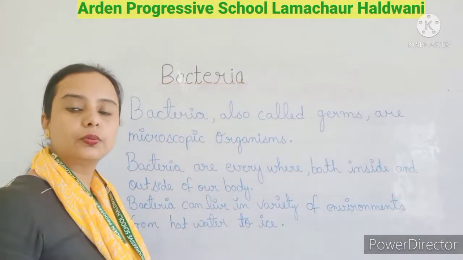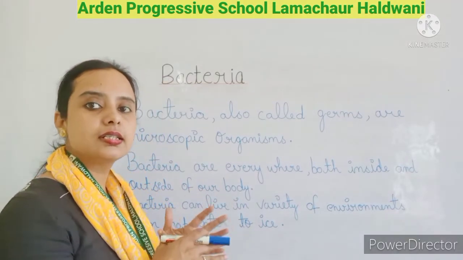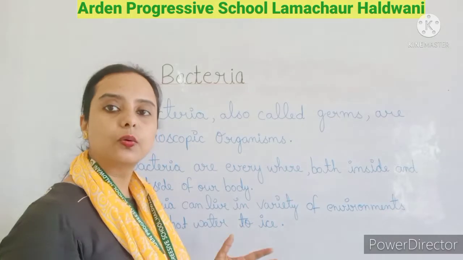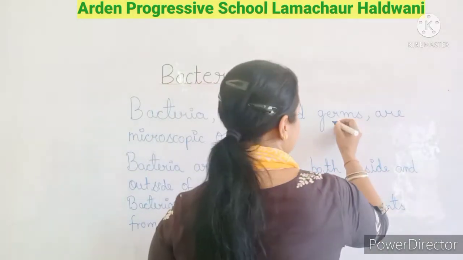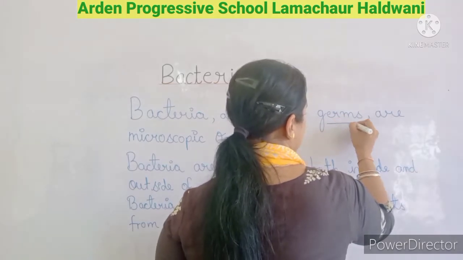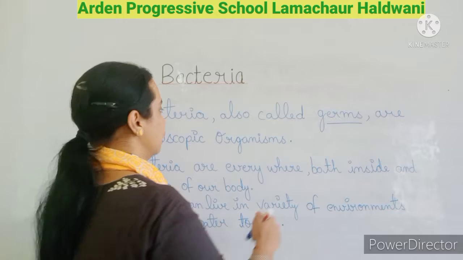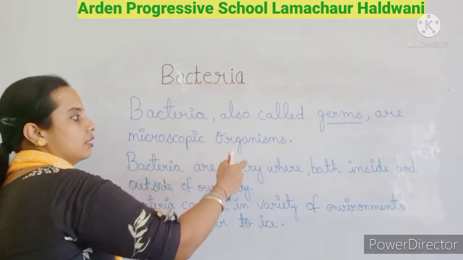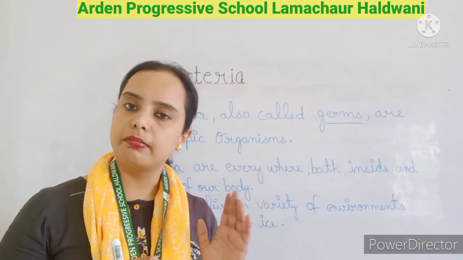As I have told you, the bacteria or microbes that cause disease or infections are known as germs, and are microscopic organisms. We can see the bacteria under the microscope.